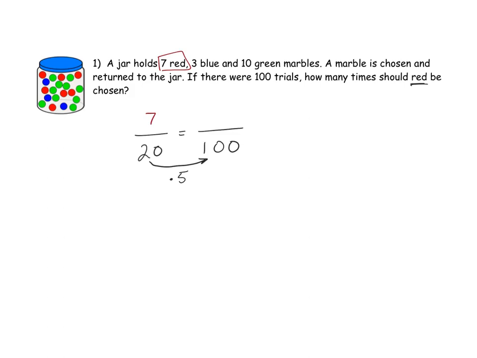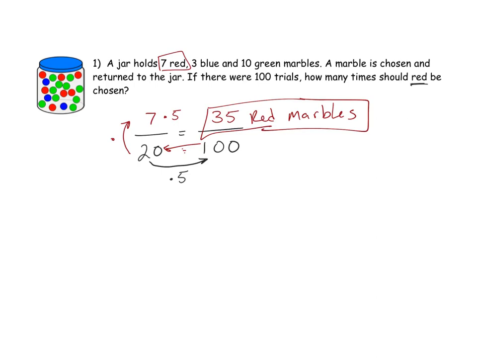If we don't see that connection really easily, in some situations it won't be a nice, easy multiple. We can always remember to take 100 and divide by 20. Then whatever number we get there, in this case 5, we multiply that by 7. So we're multiplying 5 by 7, and we're getting a prediction of 35 red marbles. That is not necessarily how many would happen. That is what we are predicting will happen.